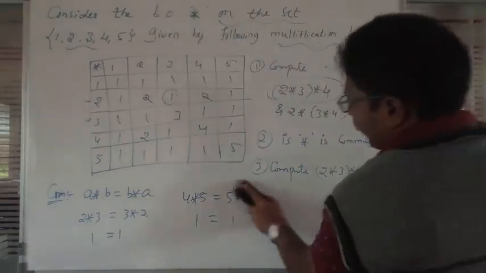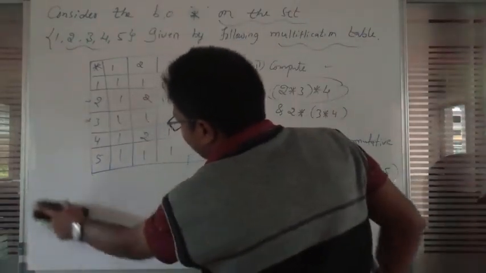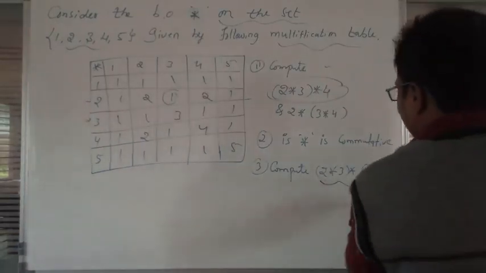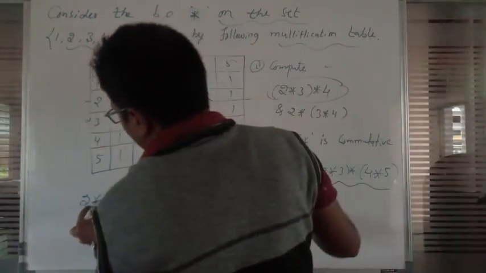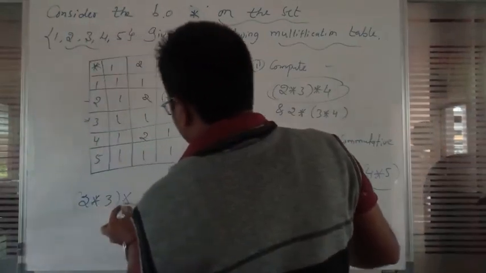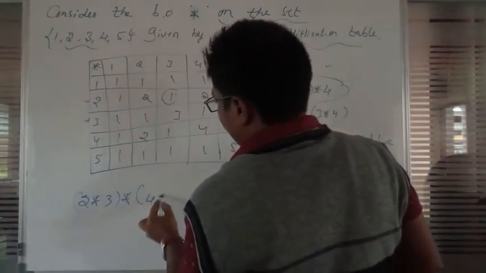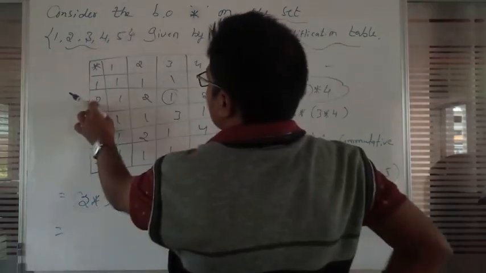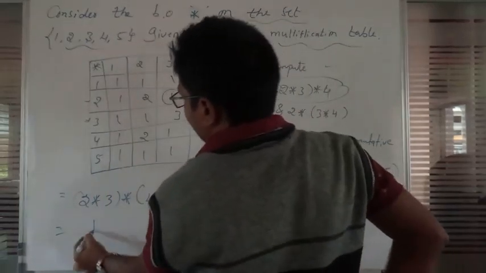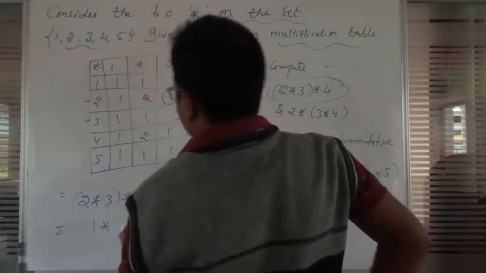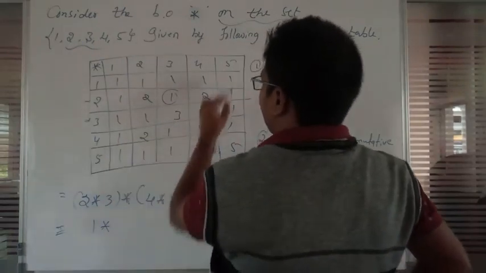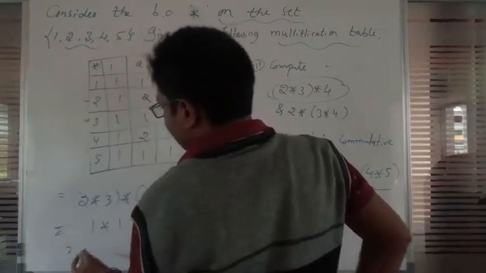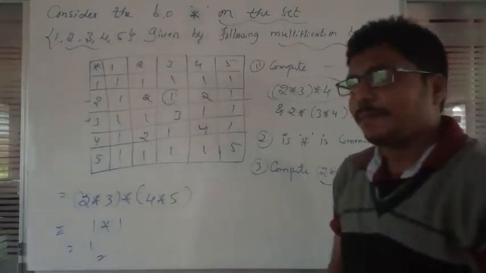Okay, and next one, compute 2 star 3 star 4 star 5, that is 2 star 3 and 4 star 5. Now let us check that. 2 star 3 means 1. Next, 4 star 5 means 1. Then 1 star 1 is 1. This is the answer. Okay, next one.